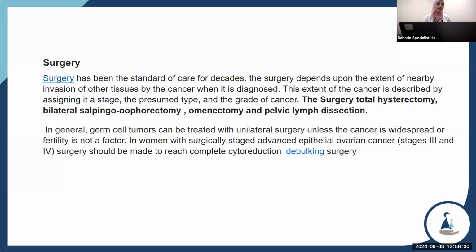Surgery is usually a total hysterectomy, bilateral salpingo-oophorectomy, omentectomy, and lymph node dissection. In general, germ cell tumor can be treated with unilateral surgery unless the cancer is widespread or fertility is not a factor. In women with surgical stage advanced epithelial ovarian cancer, stage 3 and stage 4, surgery should aim to reach complete cytoreduction, or debulking surgery.